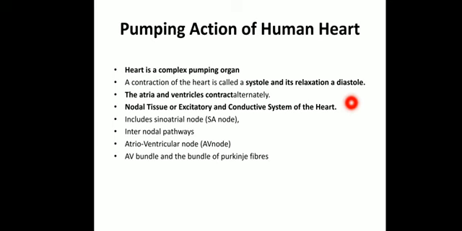The second is the atrioventricular node, that is the AV node. These are the main 2 nodes. Internodal pathways are also present, but still these are the main 2 nodes. The AV node is also called the pace maintainer.